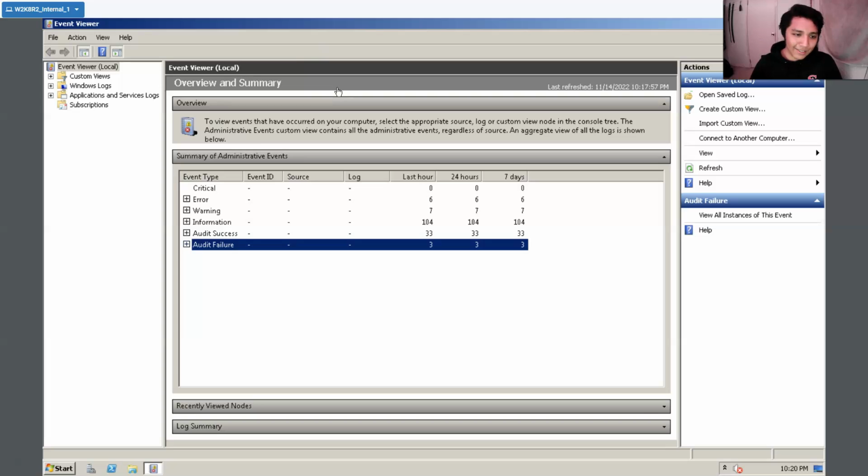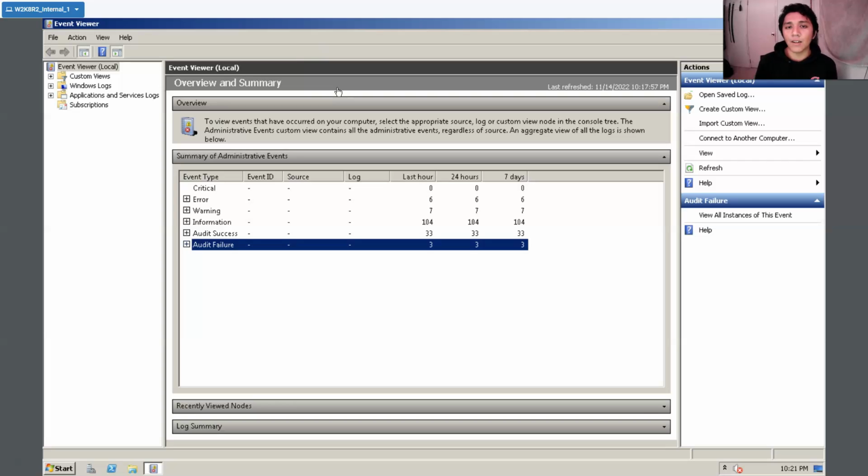It just shows errors. So warning is simply something not necessarily critical, but it could be at risk of failure. Information is just information that shows whether success or failure, and that doesn't necessarily have to be at risk. Audit success is basically just successful logins, and audit failures are unsuccessful logins.